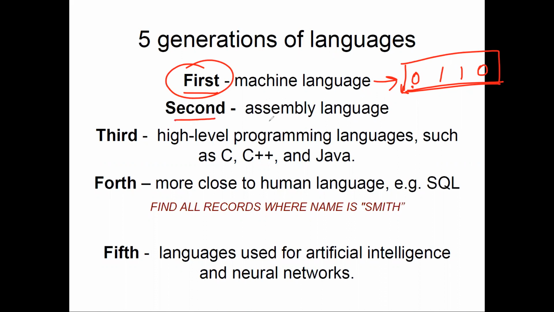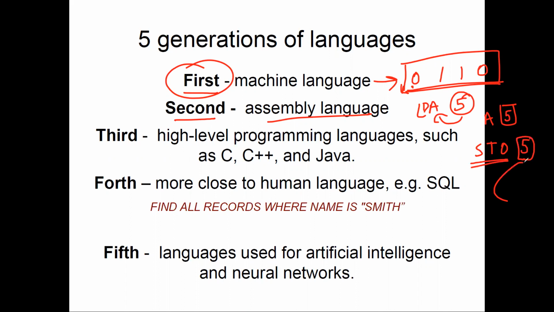Second generation language was assembly language, and in assembly we have discussed this thing, LDA 5. I told you, load 5 in the accumulator register. So let's say this is my accumulator register. We are putting the value of 5 into it, and then you can also say STO and put the value. So it means that you are storing the value of 5 in some memory location.